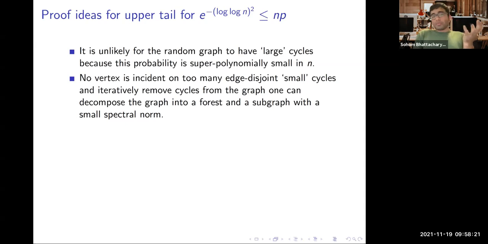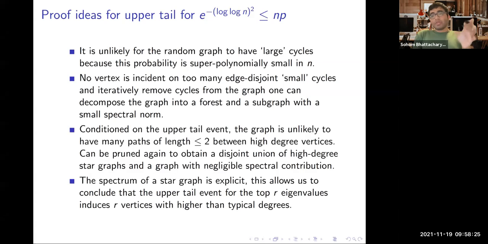Now, once we show that this is the case, then in the next two steps, we actually show that not only is it a tree, it's actually essentially a star graph, and we can throw away all the other parts. So it's a 3-step pruning procedure where after that we get a star and something else which we don't actually care about. And for the star, the spectrum is explicitly known. And once we get hold of the star, we can compute the upper tail probabilities.